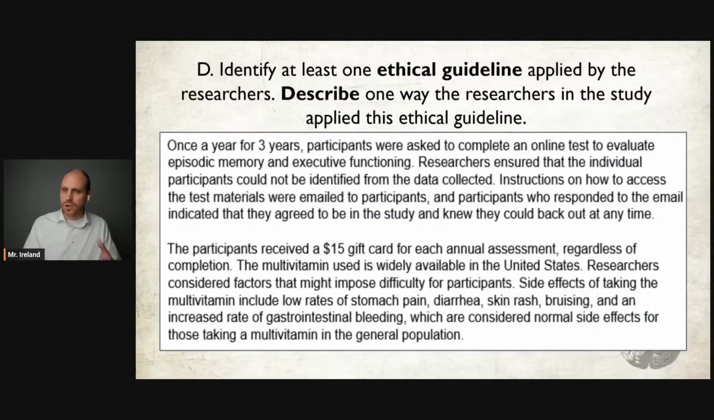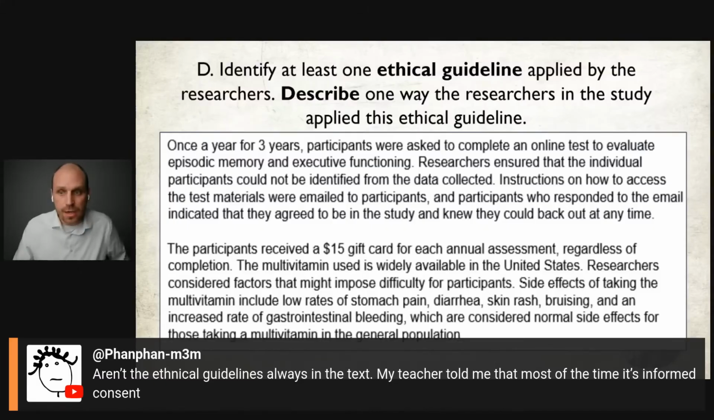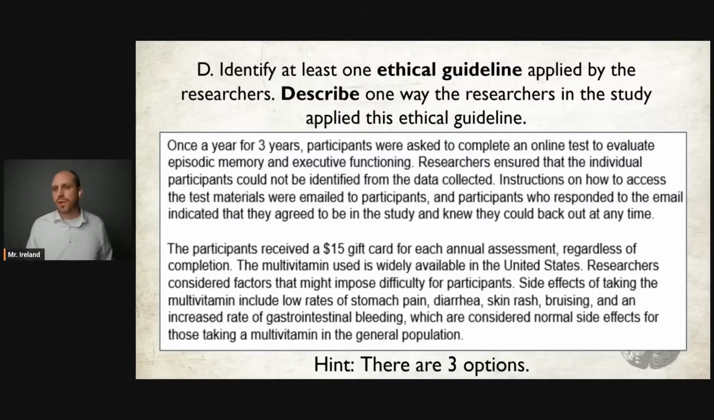Now, let's look at our specific example. Can you tell me, as we read through this, what 3 ethical guidelines show up here? But they will not explicitly state words like informed consent. They will not explicitly state like protect participants from harm. So that's something you have to pull from memory and then say, hey, the researcher scanned informed consent when they got the participants to agree to be in the study, and the participants knew they could back out at any time. There are 3 options.